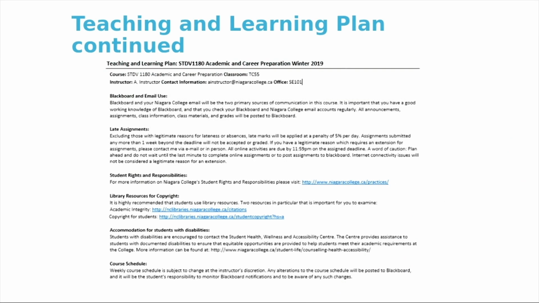This is a screenshot of a typical teaching and learning plan. As you can see, it is an overview of the course, including expectations for assignment submissions, Blackboard and email use, expectations around academic integrity, and of course, your instructor's contact information.